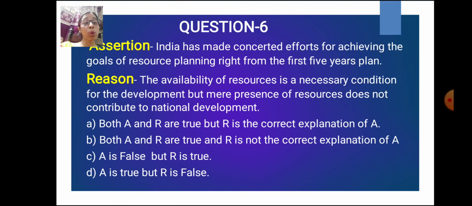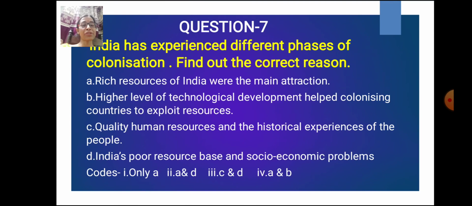So the reason is also very correct, and the reason also rightly explains the assertion. Resource planning we can only do when we think about the availability of resources. If resources are available, we can go for planning, and without planning, without technology, we cannot use them. So both A and R are true, and R is the correct explanation.